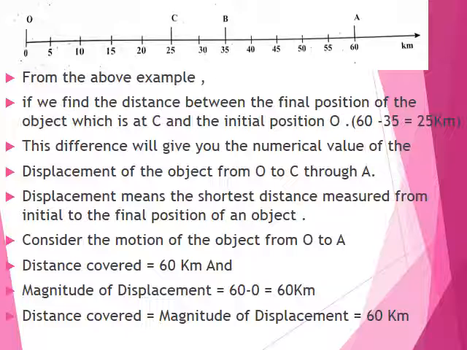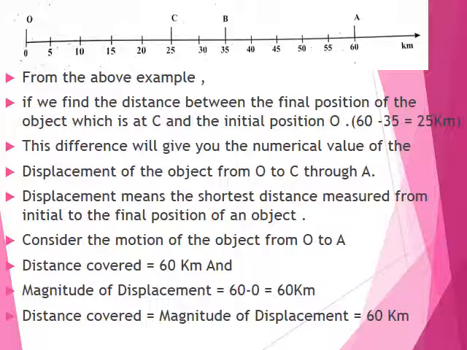But if you think about the initial position and the present position of the object, that is at C, and you think about the distance between O and C, it is 25 km. So this difference will give you the numerical value of the displacement of the object from point O to C through A. So this is known as the displacement.